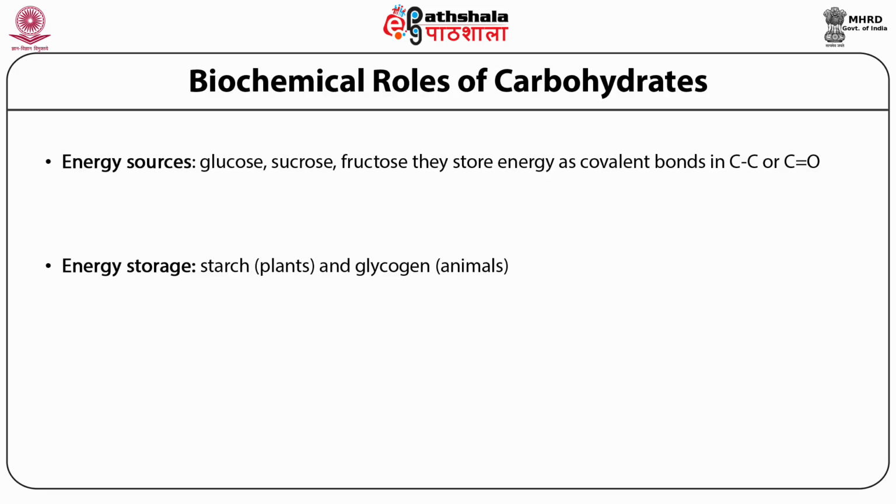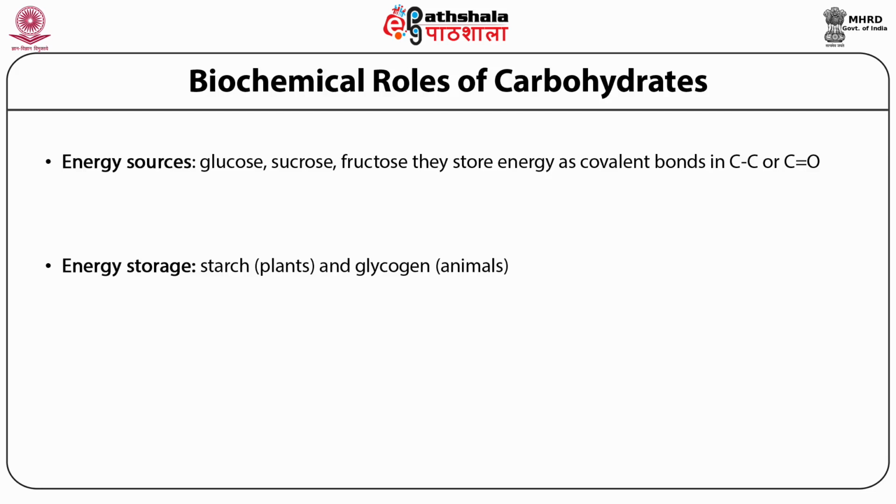Because the energy is stored in these covalent bonds, these molecules are good energy sources for the body. The second important biochemical role of carbohydrates is that they serve as energy storage forms in our body. For example, starch is the storage form of glucose in plants, while glycogen is the storage form of glucose in animals.